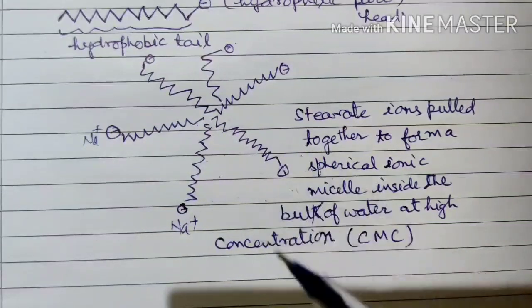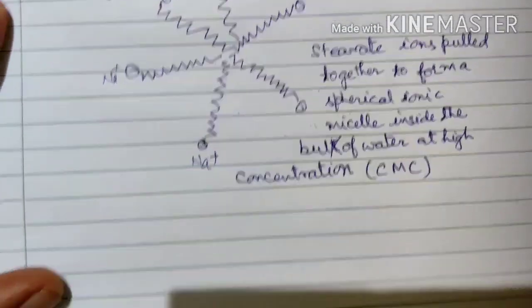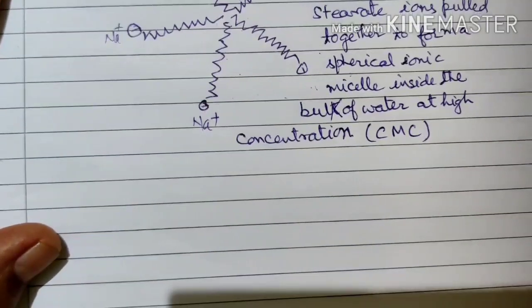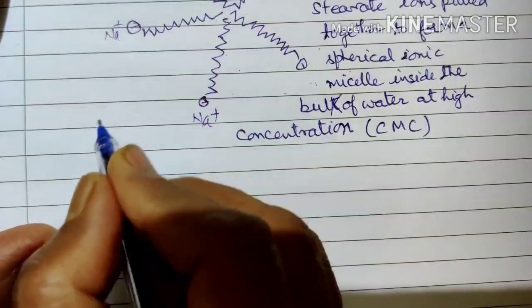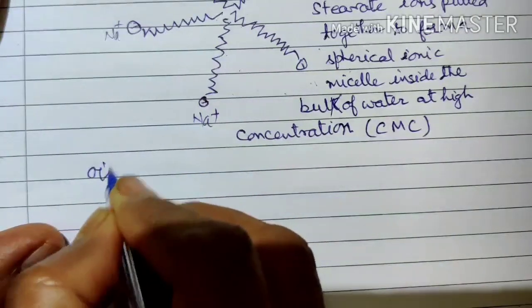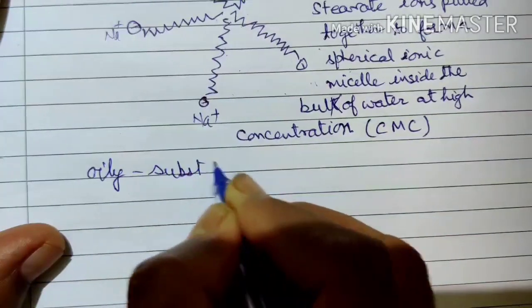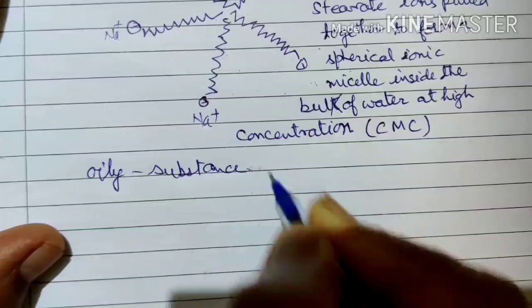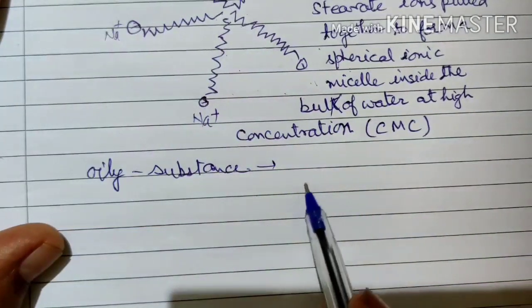It is also related to the cleansing action of soap. Actually, the soap is used to remove the dirt from the clothes, and the dirt is an oily substance. The dirt is formed when the dust settles down on the oil.